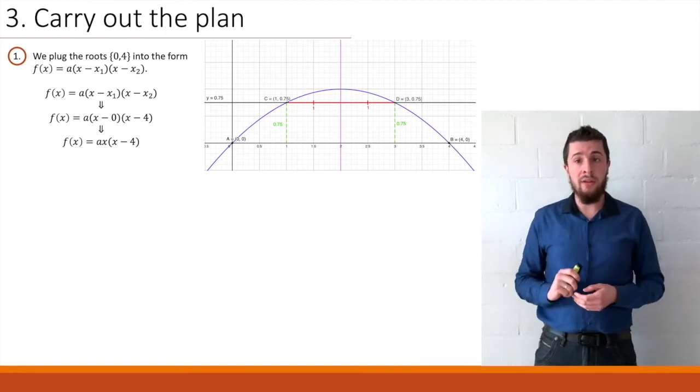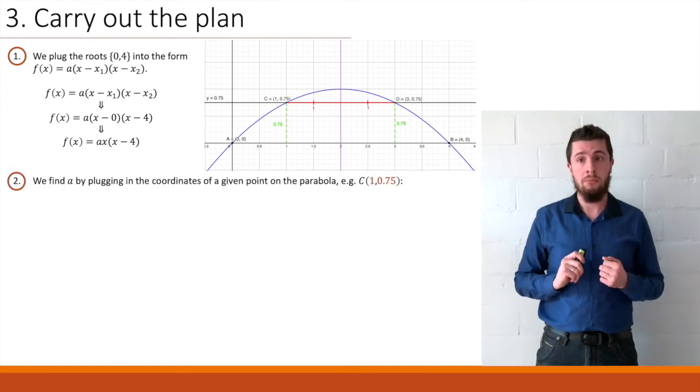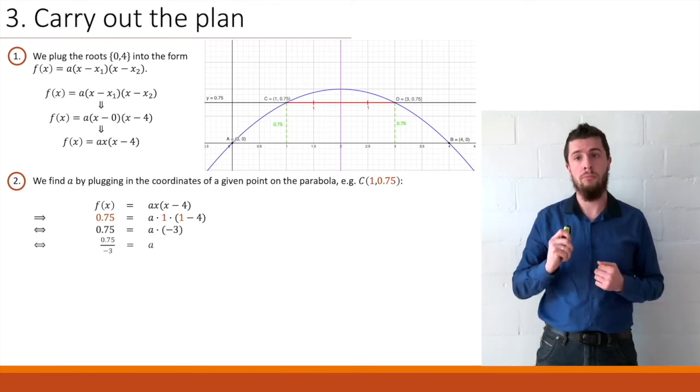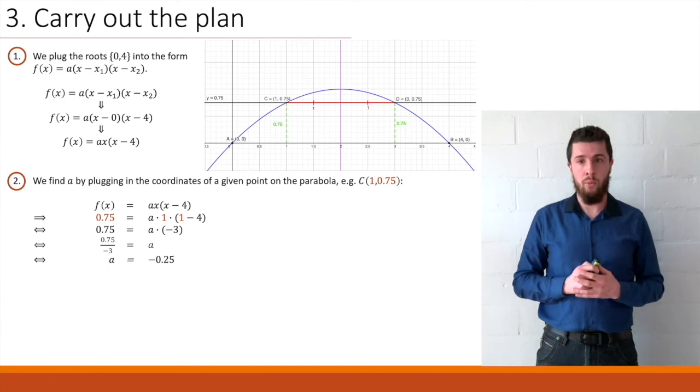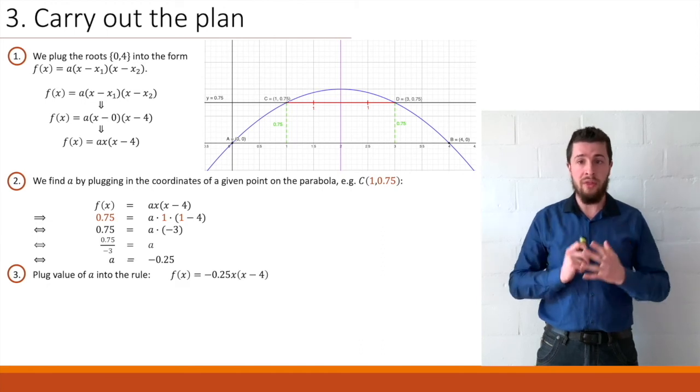Now we have to find our leading coefficient a by plugging in the coordinates of one of the other points on our parabola, either C or D. We've chosen C. So if we plug in those values, we'll end up with this, and now we solve for a. We end up with a equals negative 0.25. So we plug the value of a into our rule, and we end up with this.